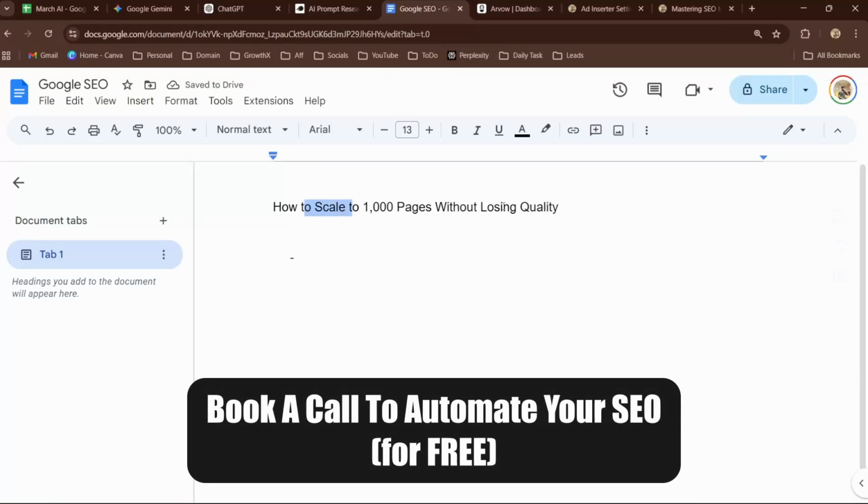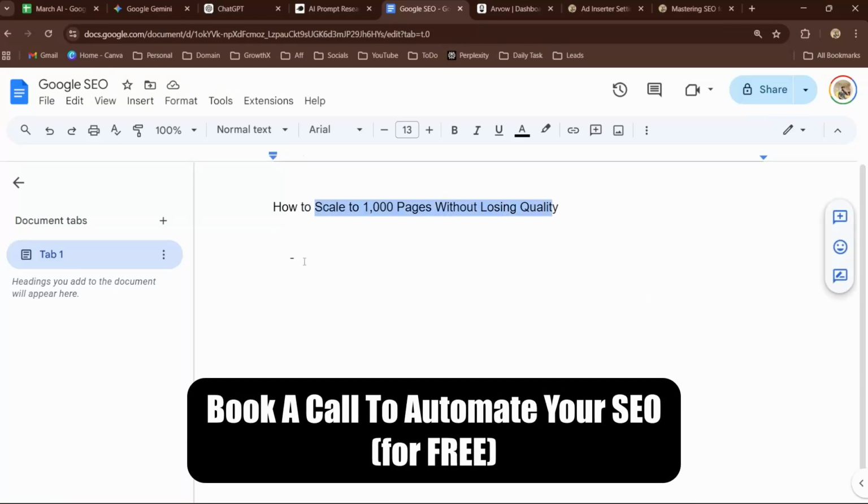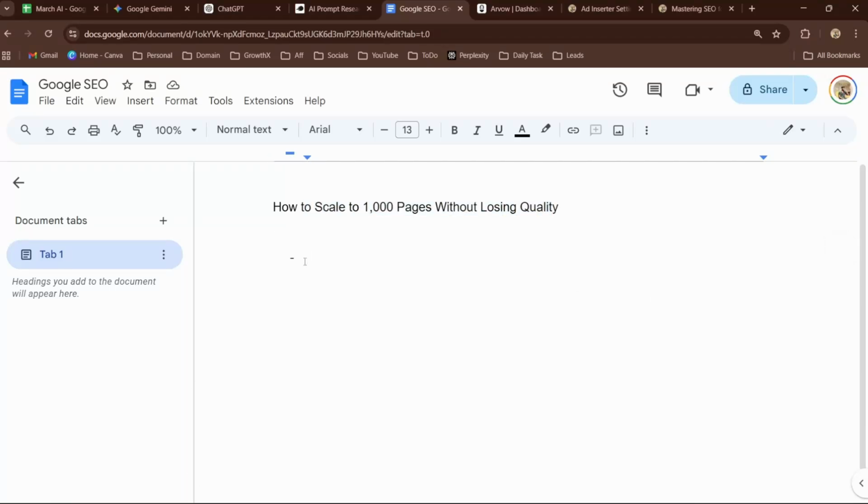Alright, how to scale 1000 pages without losing quality. So the only way to write 1000 pages of SEO articles is using some automation software like N8N SEO automation or Jasper or Surfer SEO, some tools like that, SEO Writing.ai.